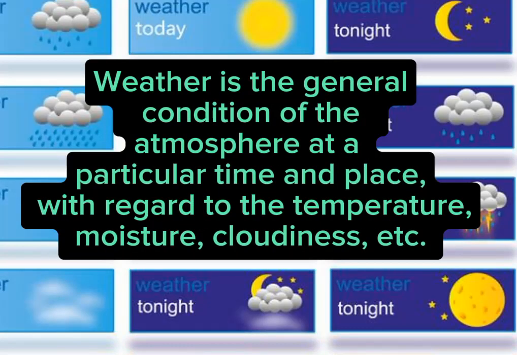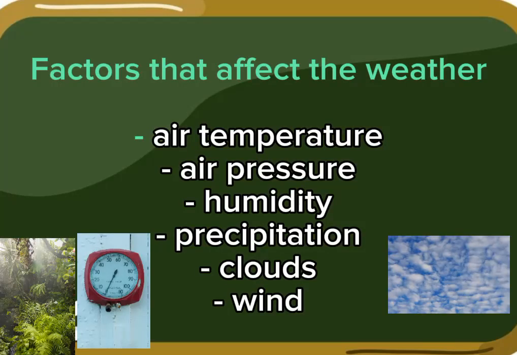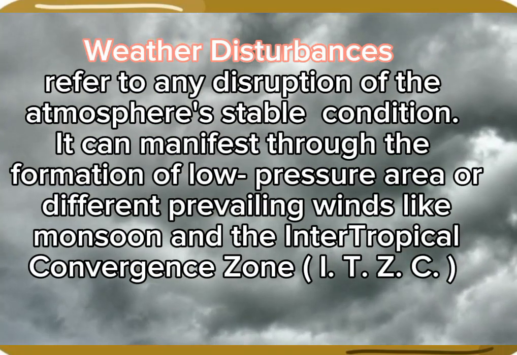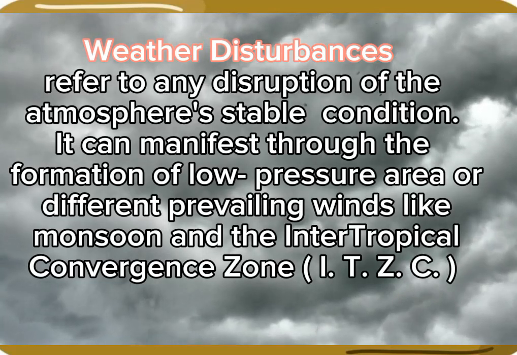Weather is the general condition of the atmosphere at a particular time and place, with regard to temperature, moisture, cloudiness, etc. Factors that affect the weather: air temperature, air pressure, humidity, precipitation, clouds, wind. Weather disturbances refer to any disruption of the atmosphere's stable condition.